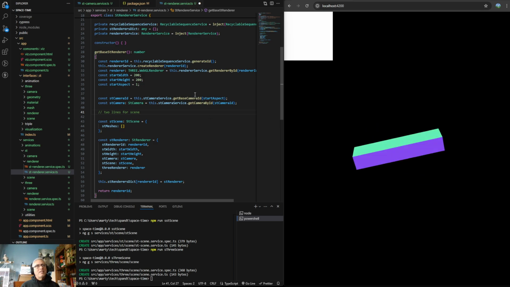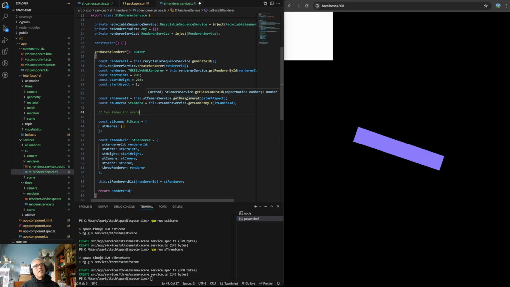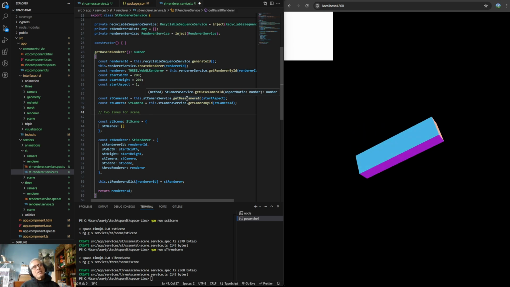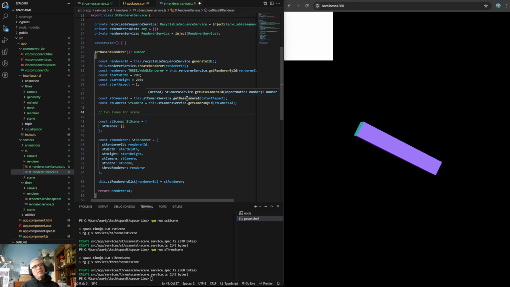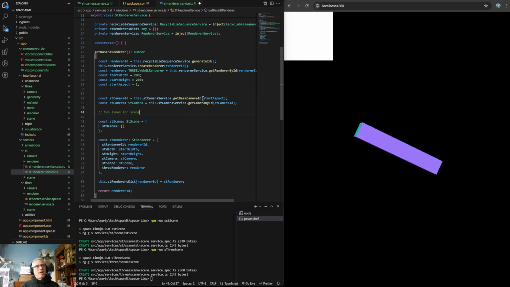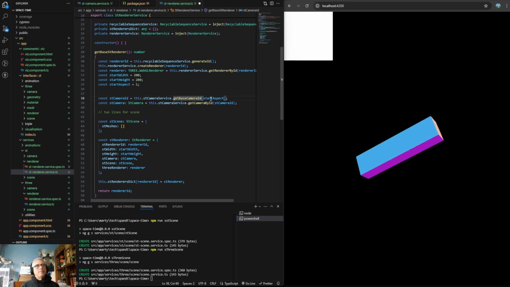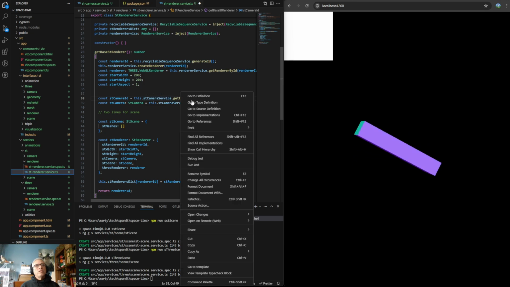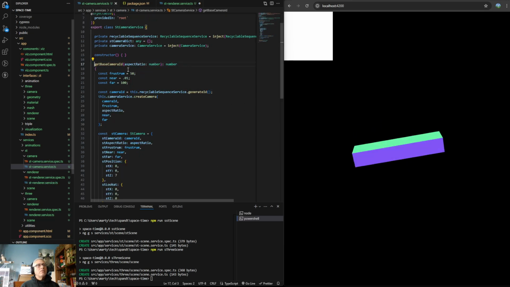So this basically is going to get a base scene for me. Get base scene ID. And then get base camera ID. So that doesn't make sense, right? That should be camera, get base camera, not camera ID. So let's go to this definition. Let's fix that real quick.